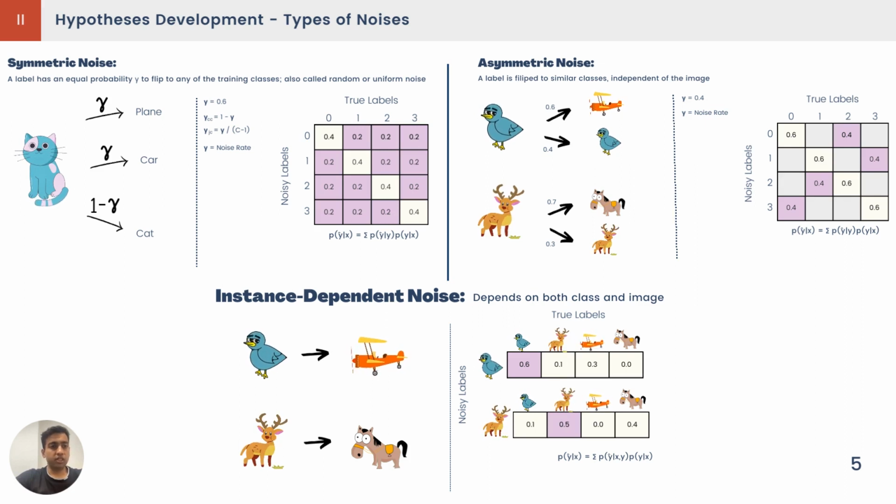Before solving this issue, we need to find out which type of noise we want to consider. Basically there are three different types of noise: symmetric noise, asymmetric noise, and instance dependent noise. In our case, we are more focused on instance dependent noise, because it is closer to real world noise, as the noisy label is dependent upon both the instances and the clean labels.